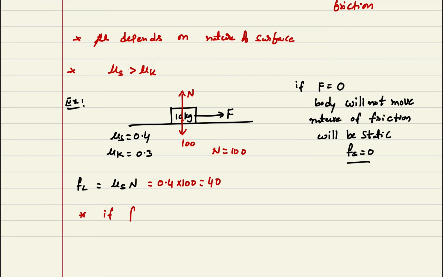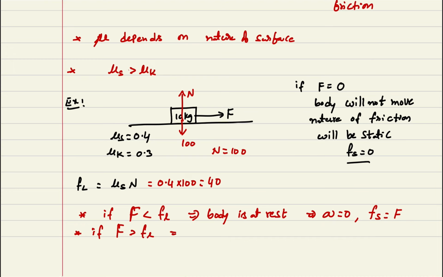From this we can say that if the applied force F is less than the limiting friction, then there is no relative motion, the body is at rest, and the acceleration of the body is 0. And the static friction value is equal to the applied force, capital F.